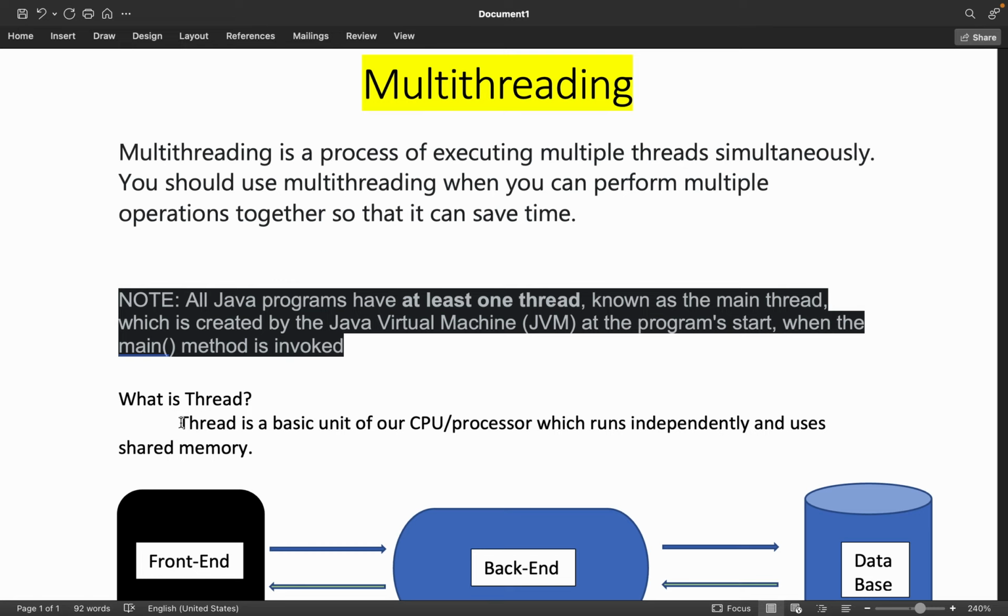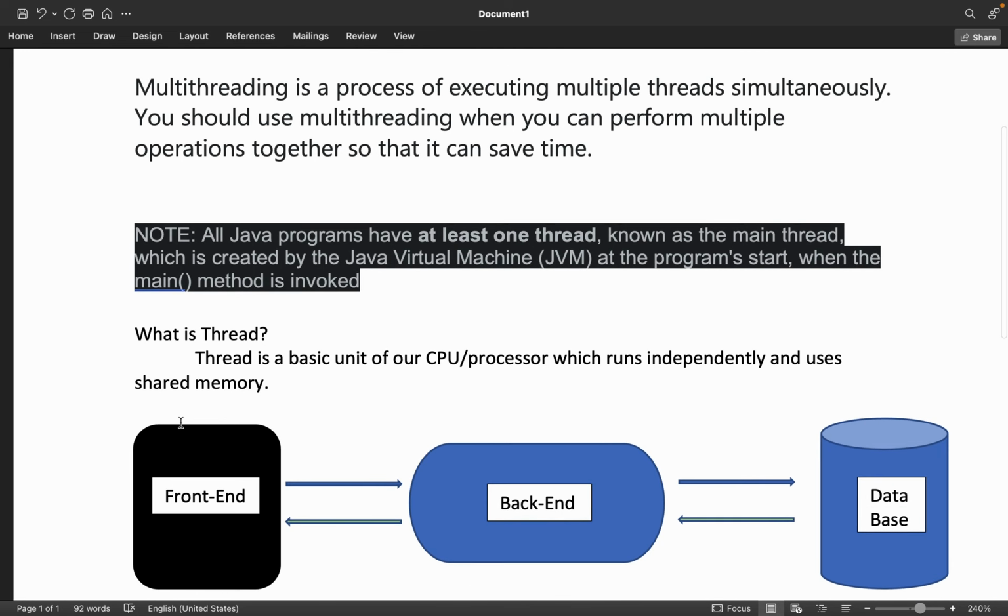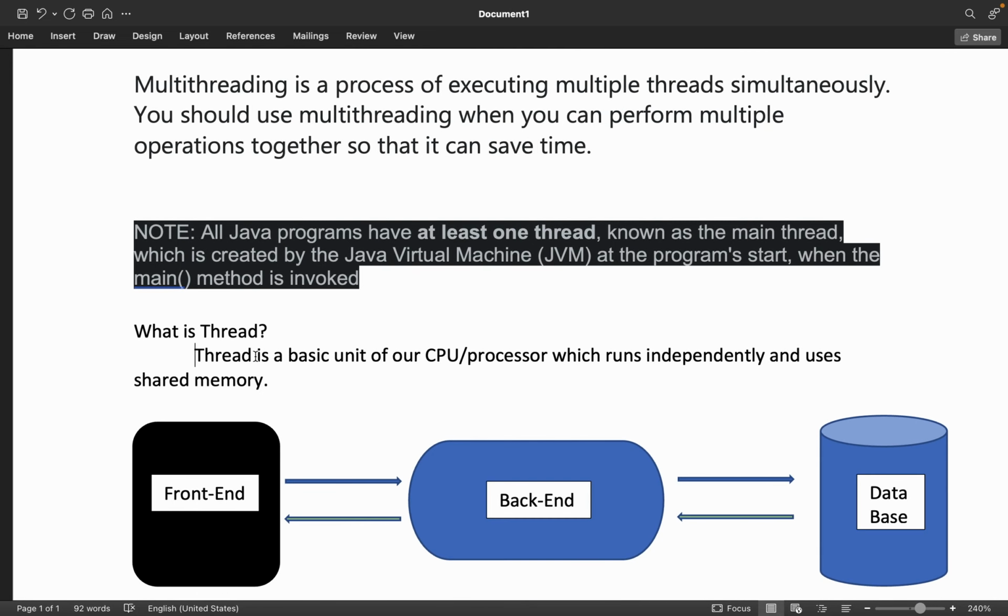Suppose we have three threads, thread 1, thread 2 and thread 3. All the three threads will run separately. Thread 1 will not be dependent on thread 2. If thread 2 is having any problem, thread 1 or thread 3 will not get affected by the execution of thread 2. Now here in the notes I have mentioned all Java programs have at least one thread.